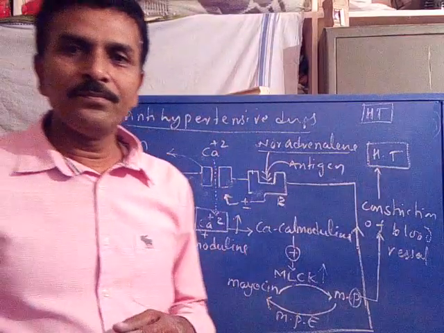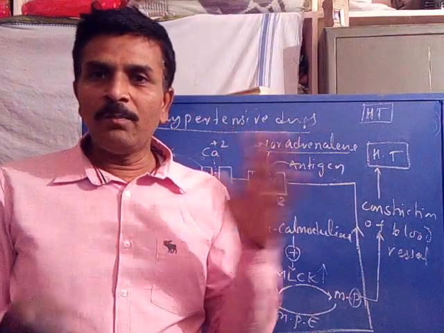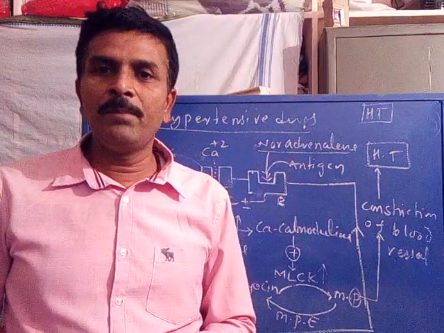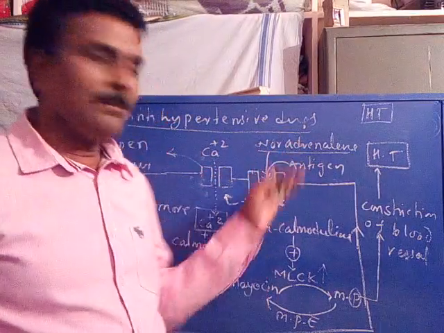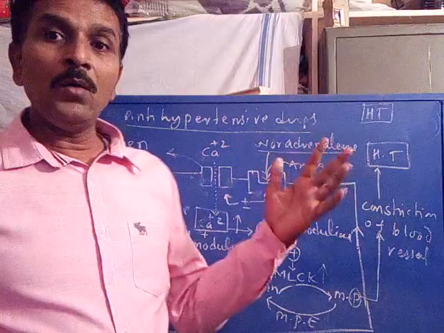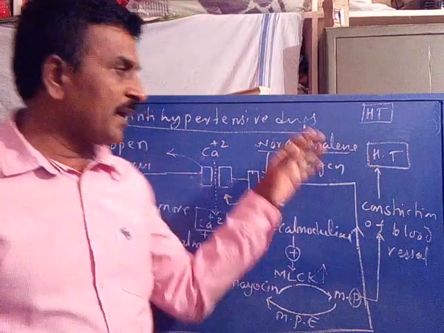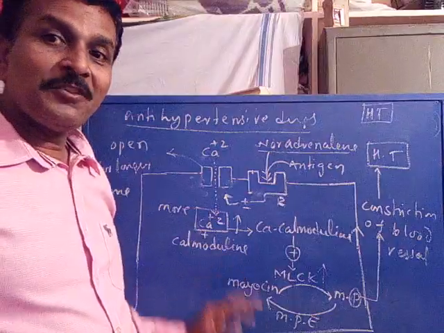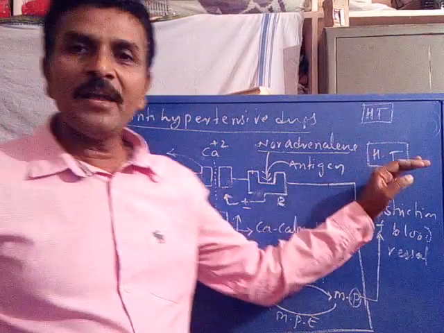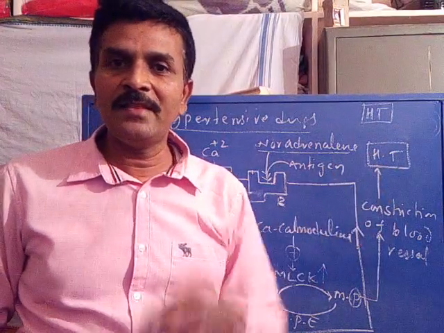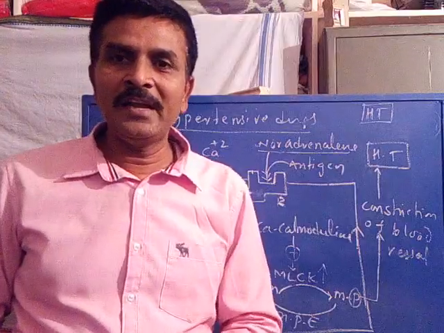Is it clear? We discussed how the reactions happen inside the cell and how hypertension is caused. So this is the mechanism which explains the cause of hypertension. I think you all have caught my lecture.